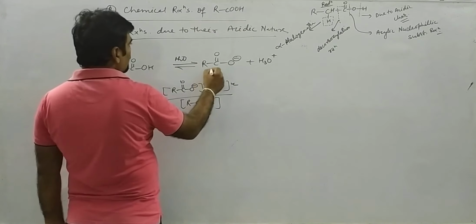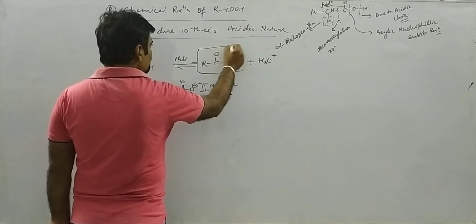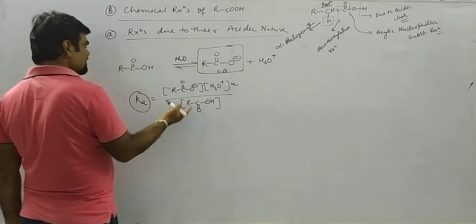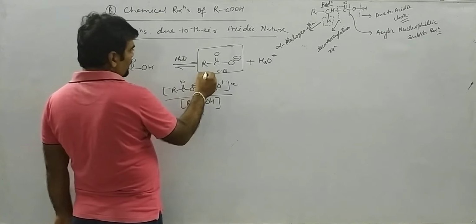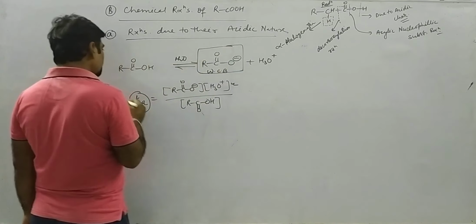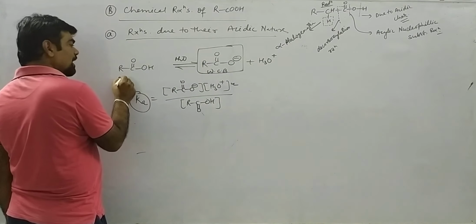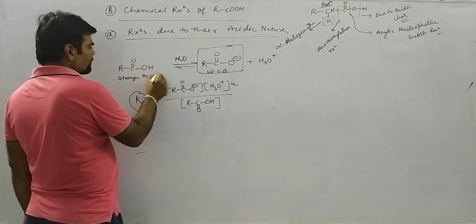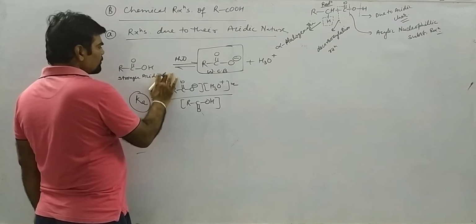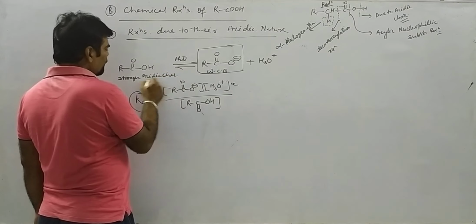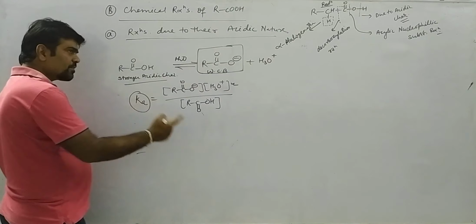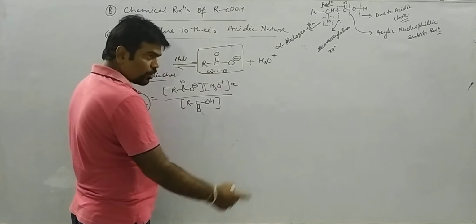Similarly, RCO minus is the conjugate base, and if this conjugate base is getting stabilized, weaker the conjugate base, stronger will be the acidic character. Because we know that reaction always proceeds towards the formation of weak acid or weak base.